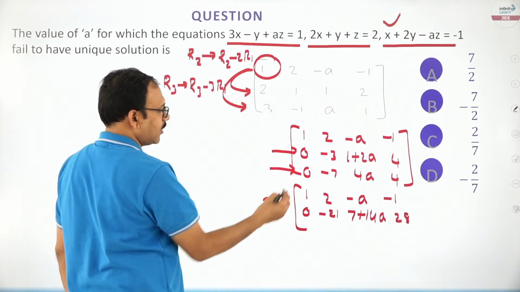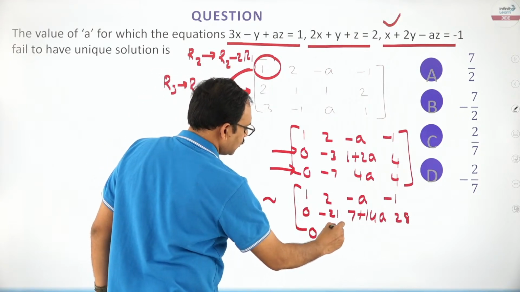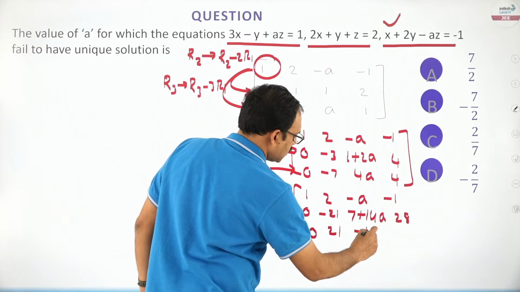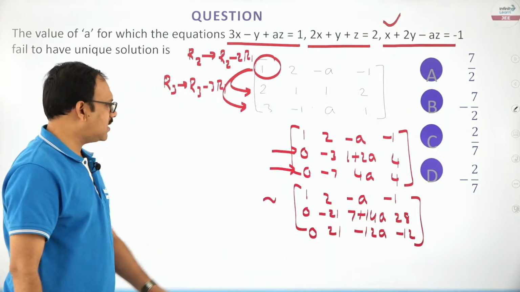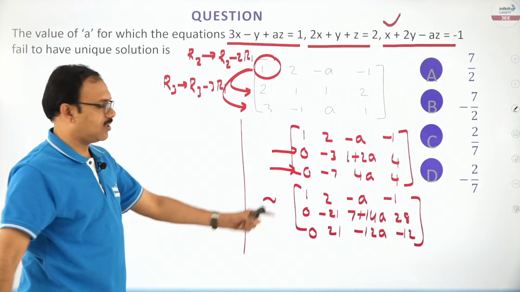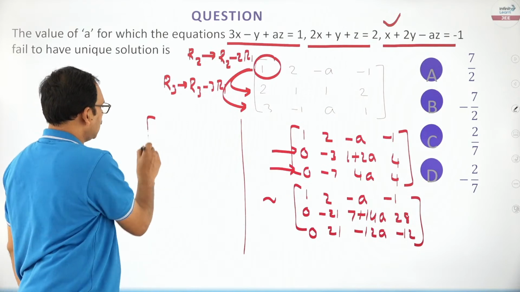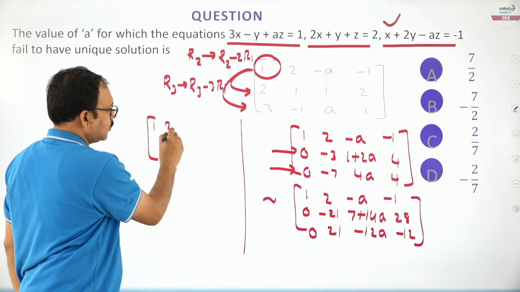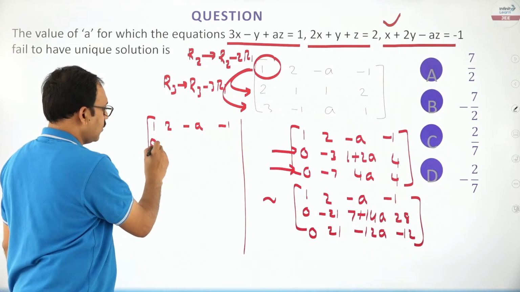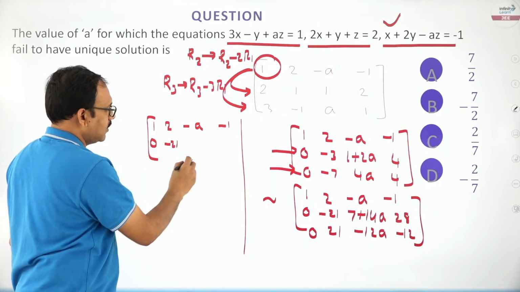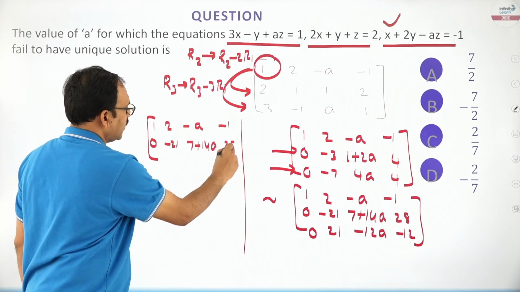The next step, friends, here you multiply with, I can say, minus 3, so 0, 21 minus 12A minus 12. Right friends, in this stage, a simple operation: you add R3 with R2, so this is going to be 1, 2 minus A minus 1, 0 minus 21, this is 7 plus 14A, this is going to be 28.